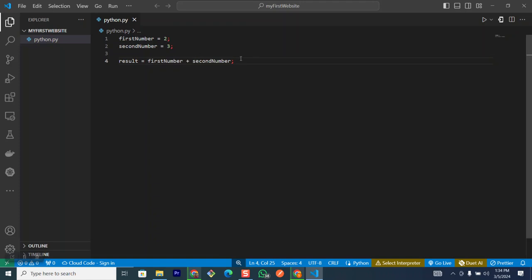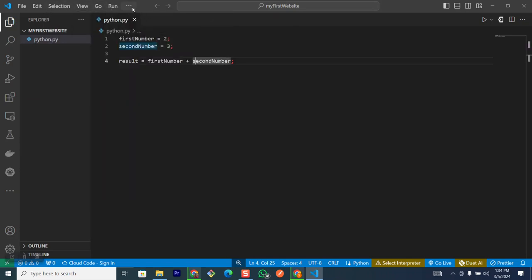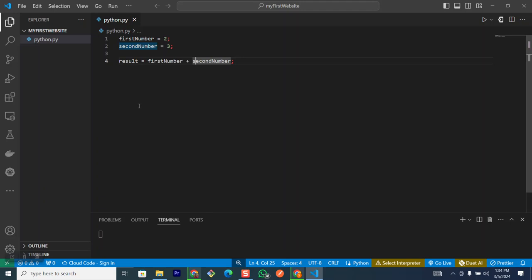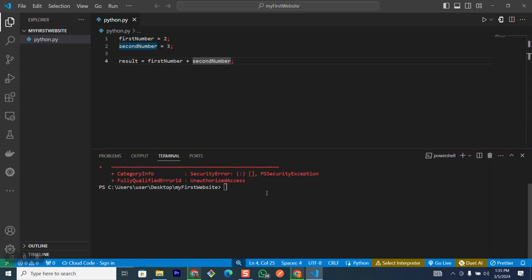So the next thing I want to do now is for you to go to this tree icon, or you can see your own. You might actually have a terminal icon there. So I'm just going to go to terminal, click on terminal, new terminal, and it's going to open up a terminal for us at the bottom of our project here. So once that terminal is open, let me make this a little bigger. Once that terminal is actually open, I'm going to run this particular Python file that we created.